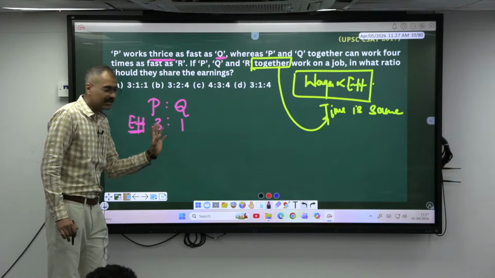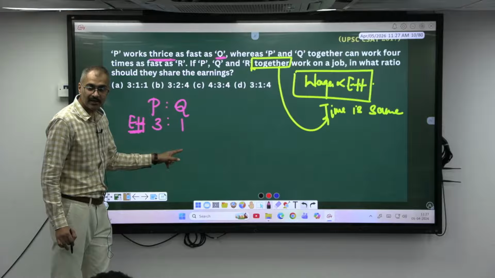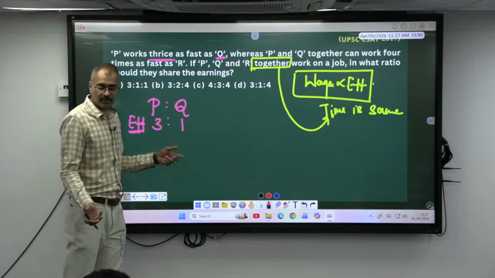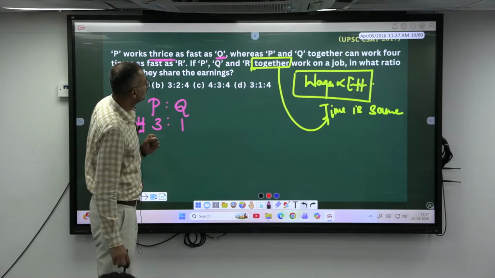If I say this person can do a piece of work in 10 days, he'll be completing the same work in 30 days. Understood? That also can be given. Next case, P and Q together can work 4 times as fast as R. This is R compared to what? P plus Q. What times? 4 times. Agree? This is given. Then, if P, Q and R work together on a job, in what ratio does it have to be divided?